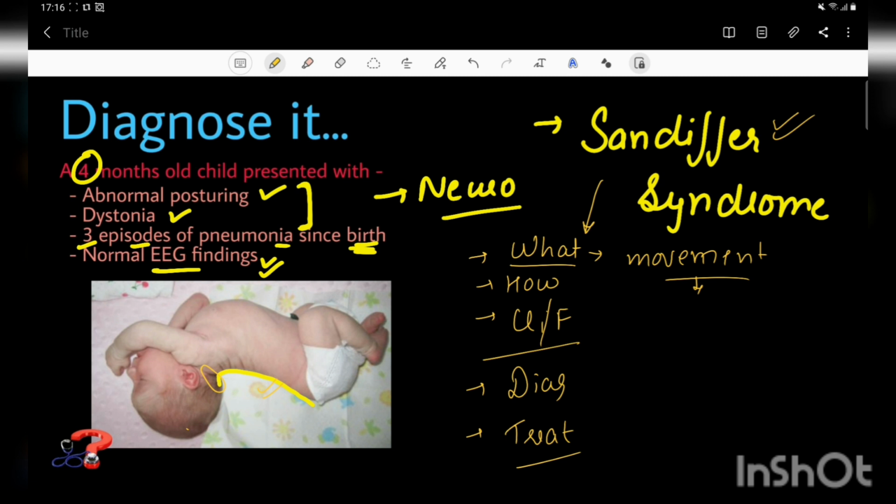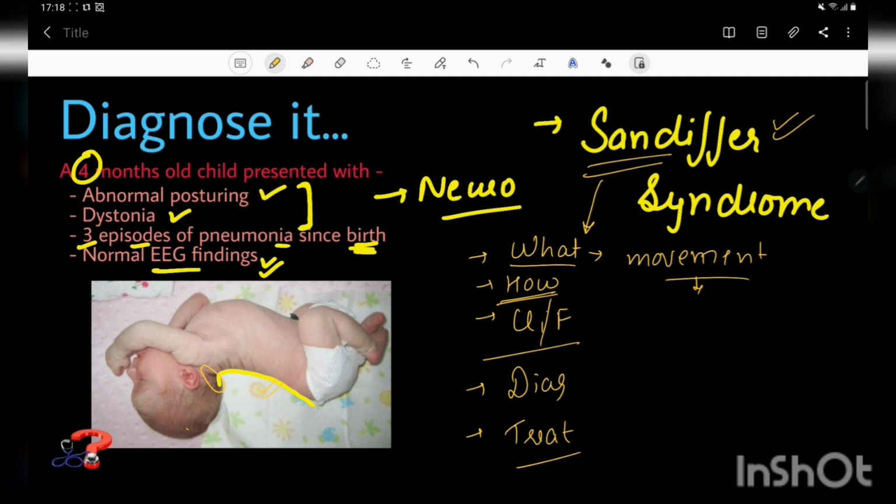The child can take these medicines well, but they are associated with a lot of side effects that the child has to face, which the child could avoid if the diagnosis of this syndrome were made earlier. Next, let's come to how this syndrome occurs and what the features are.